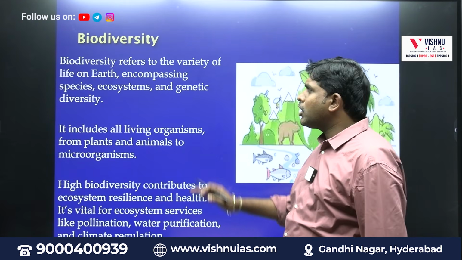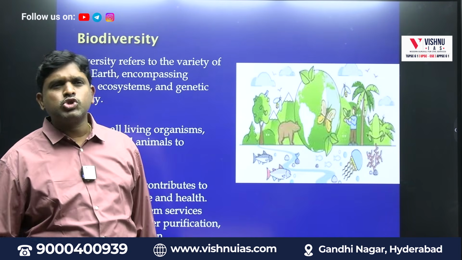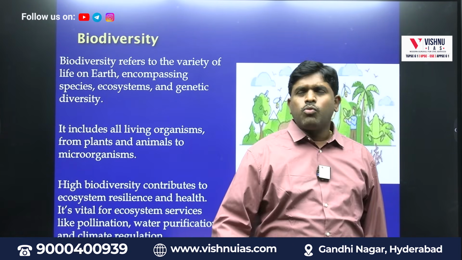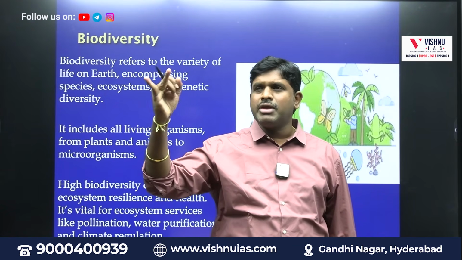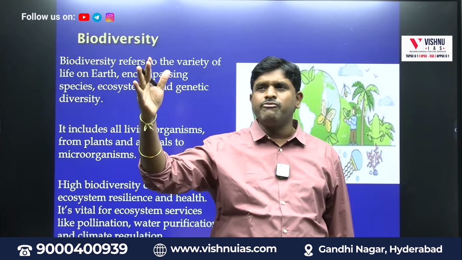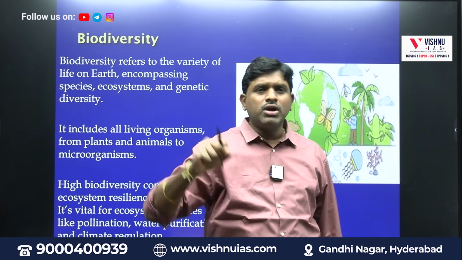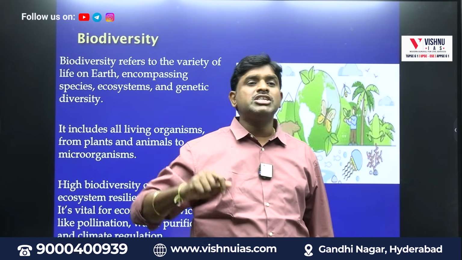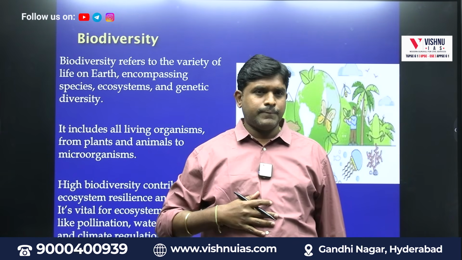The first one, biodiversity. What is biodiversity? Biodiversity refers to variety. Whatever comes under the earth is called biodiversity. It can be human beings, animals, insects, amphibians, reptiles. So everything together is called biodiversity. Wherever there is life, it is called biodiversity.